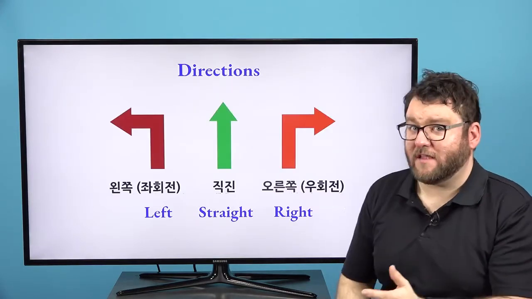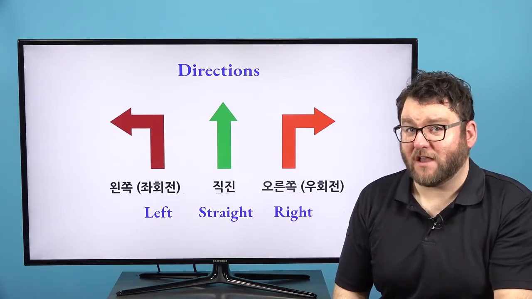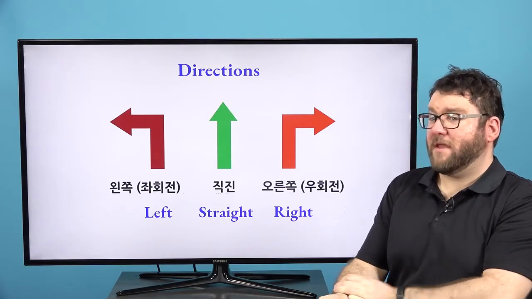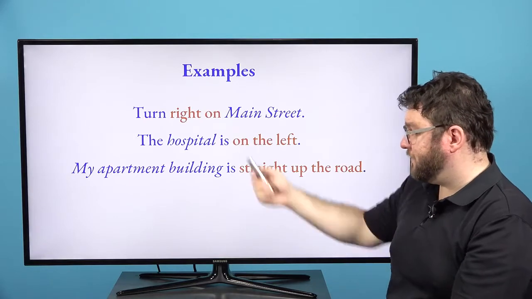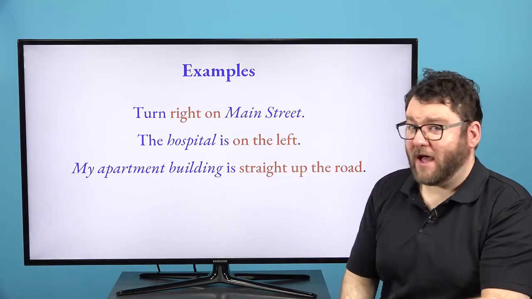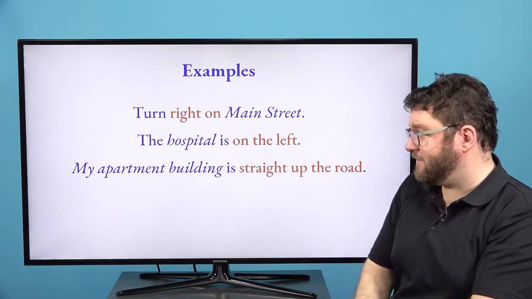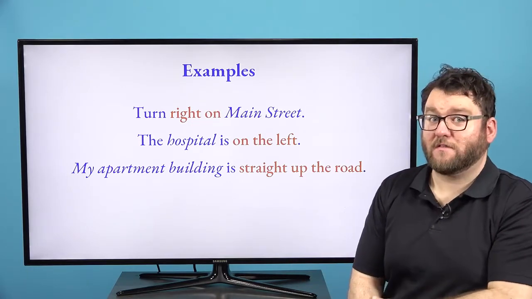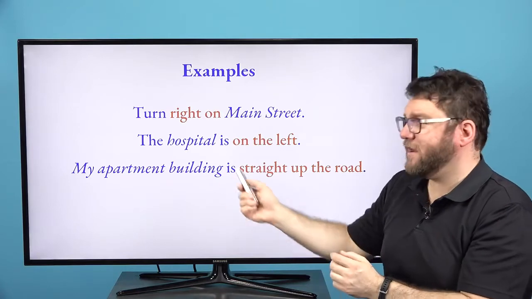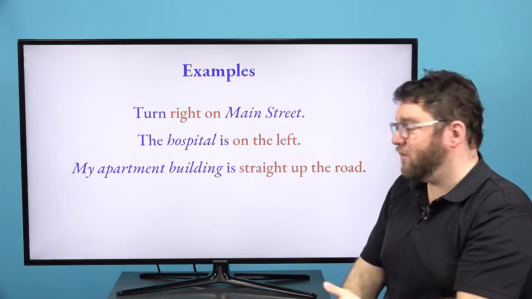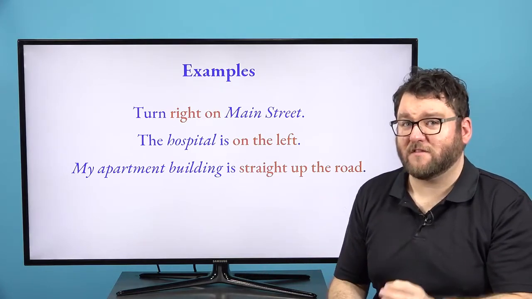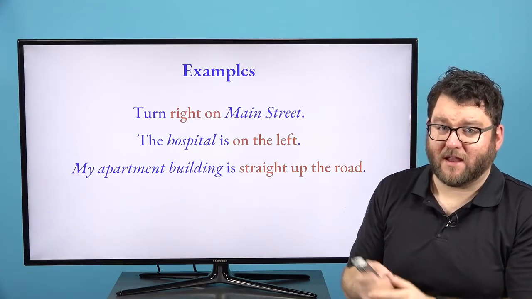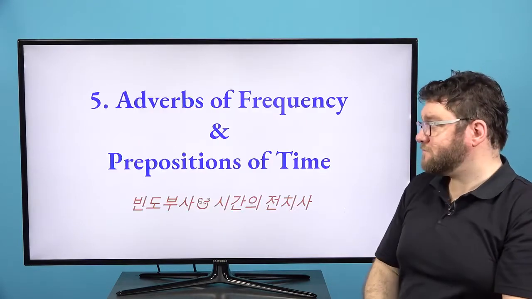And we also studied directions, right? Go straight, turn left at the corner. It's on your right. Here's some of them. Turn right on Main Street. The hospital is on the left. 왼쪽에 있어요. My apartment building is straight up the road. So we studied go straight until the apartment building. So these are just some examples of what we studied in the 전치사 lesson.